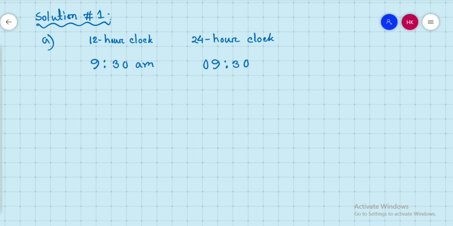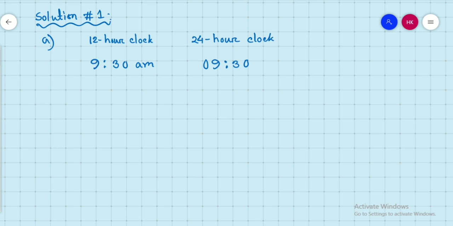So if the time is written as 12-hour clock, there will be a.m. In 24-hour clock, you just remove a.m. You don't write a.m. because in 24-hour clock there is no a.m., only 9:30, and before 9 there will be a 0 here. 24-hour clock is written in 4 digits. Okay.